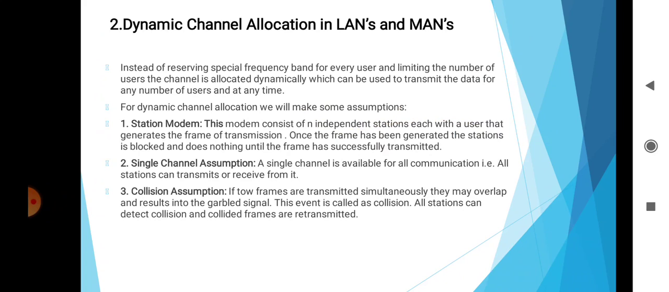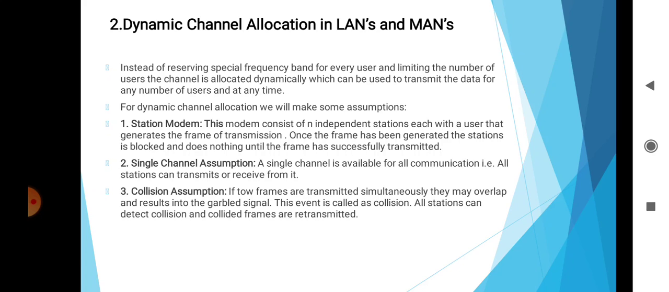The second type is dynamic channel allocation in LANs and MANs. Instead of reserving a special frequency band for every user and limiting the number of users, the channel is allocated dynamically, which can be used to transmit data for any number of users and at any time.